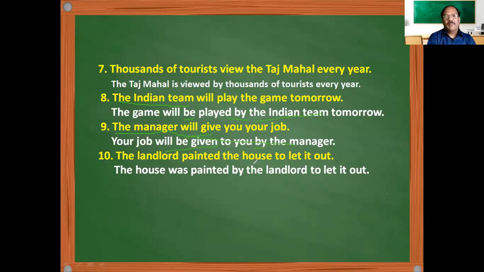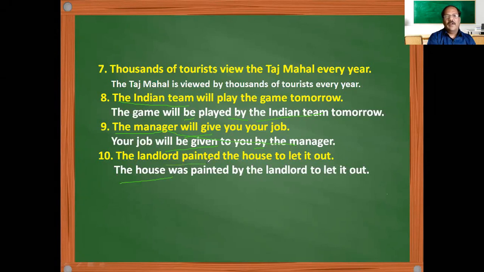The landlord painted the house to let it out. The house was painted. The landlord painted is in simple past tense, so we are using a past be form and third form of the verb, and "by" as an agent here, and the landlord has come here as the object, and the extra information is written at the end. So this way we will be doing active voice into passive voice, isn't it? So converting active voice into passive voice is not difficult. Even converting passive voice into active voice is also